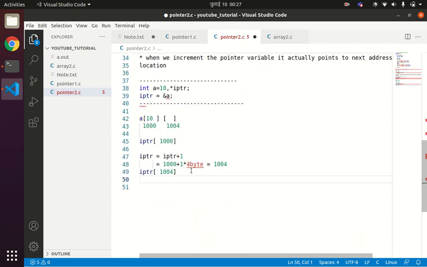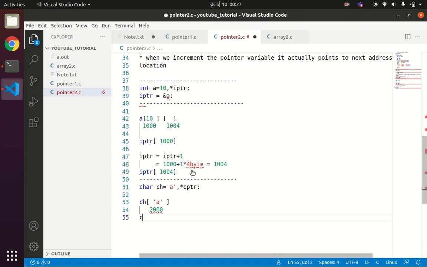So in case of character pointer, we have char ch equals to 'a' and cptr as declaration. Let us say we have declared one character variable ch. In this location we have 'a'. Let us say the address of this is 2000. Now cptr will contain the address of ch, which is 2000. Now when you increment the cptr by 1,